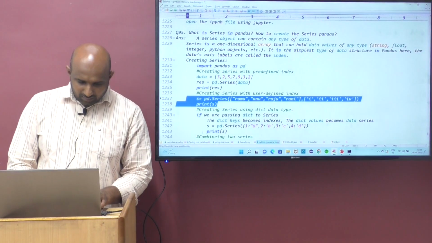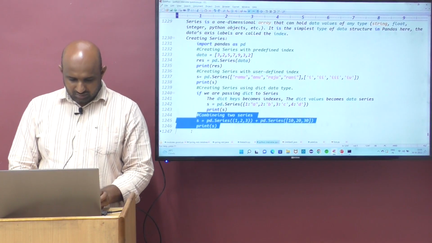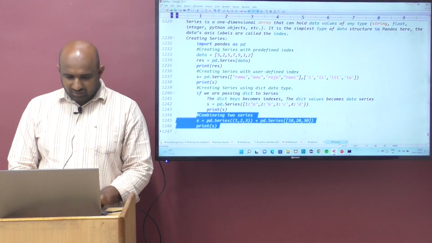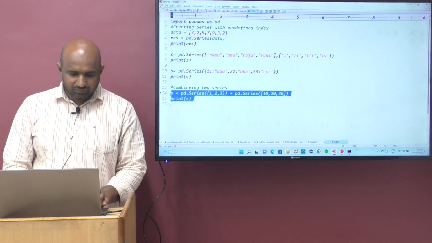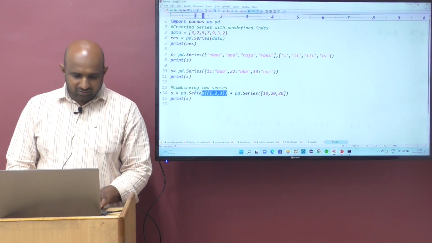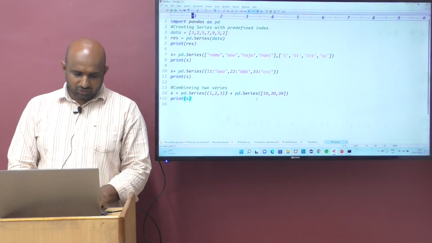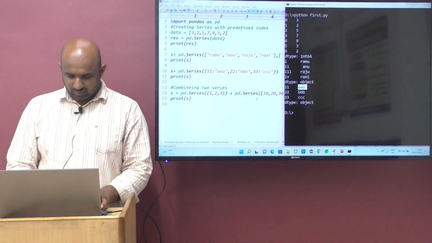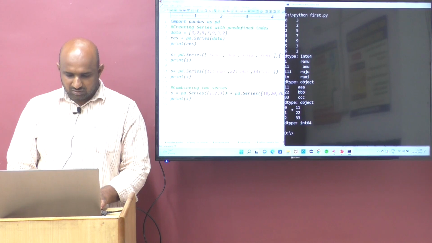It is also possible to combine two series. When you combine the two series, check the output once. pandas.Series first one, pandas.Series second one. First series and second series, you are trying to combine. What is your expected output? Run this code.